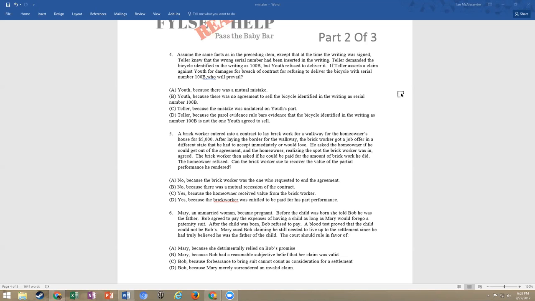Can the brickworker sue to recover the value on the partial performance he rendered? Now, we know that we always have to start at the top, because if we're asked, can he sue to recover the value, then we need to know whether or not there's a valid enforceable agreement, which means we're looking for our offer, our acceptance, our consideration, and any defenses, right? So when we look at this question, what we want to look at specifically is where are we in our offer, acceptance, and consideration, and then any defenses to formation.